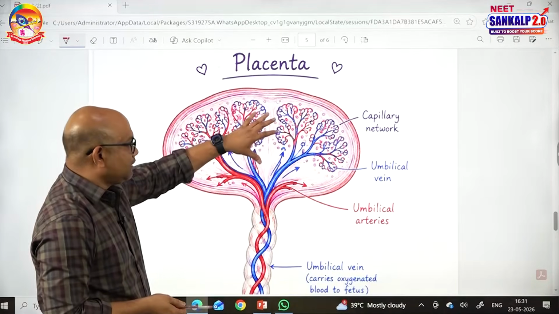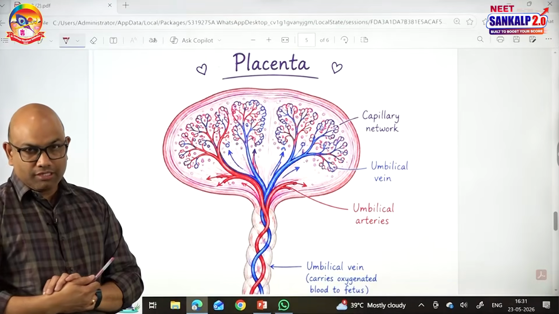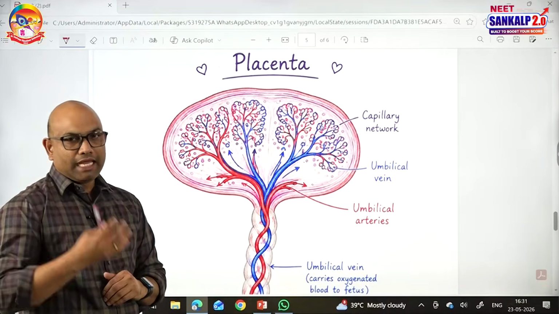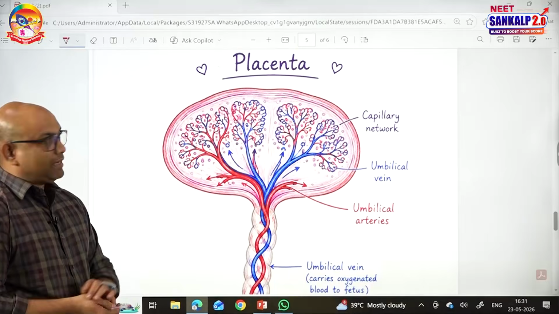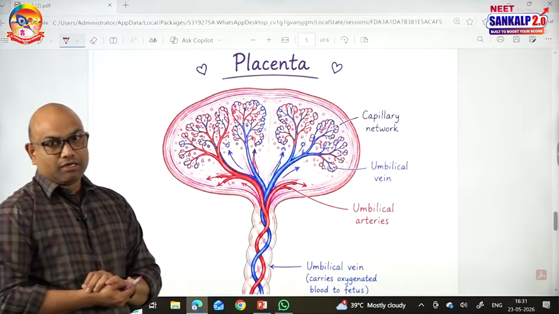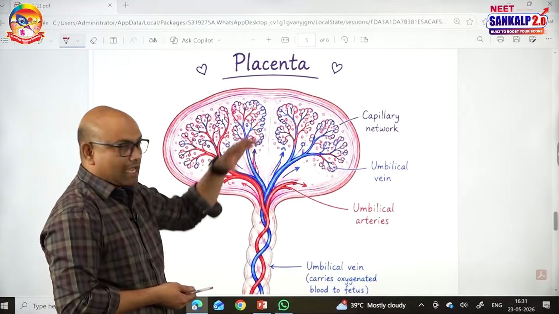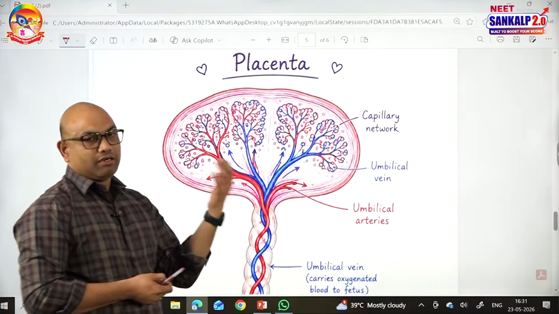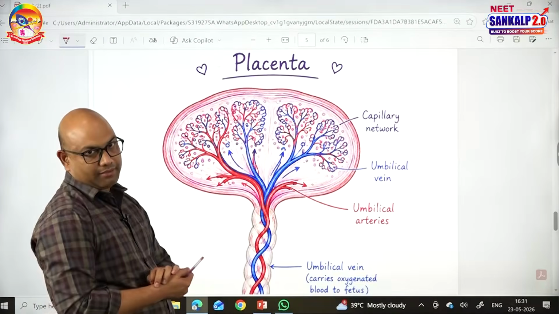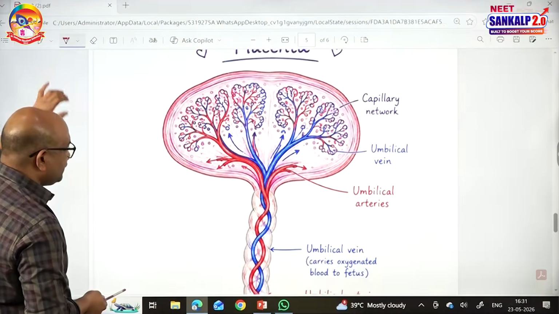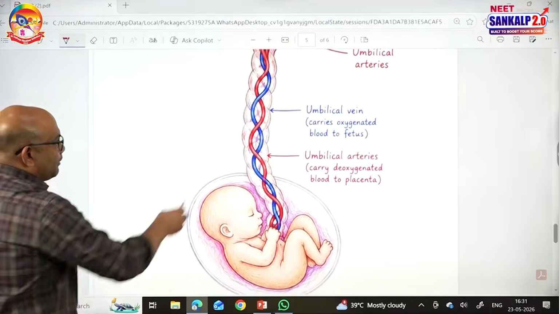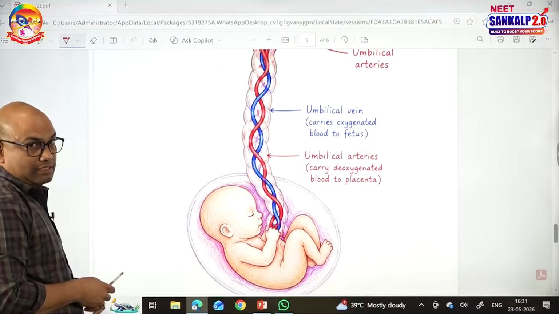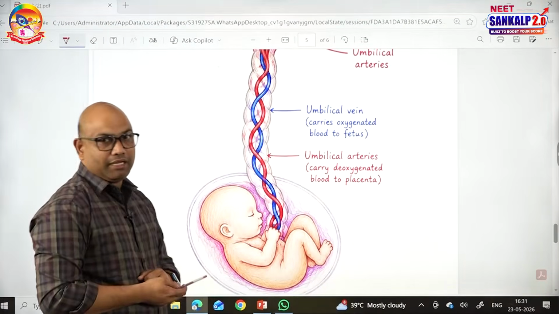So the placenta is a structural and functional connection formed by the maternal tissues and fetal tissues. Maternal tissues are endometrium plus mother capillaries. Fetal tissues are fetal capillaries, nothing but chorionic villi formed from the trophoblastic villi. And the placenta is connected to the fetus through the umbilical cord. The umbilical cord consists of blood vessels like umbilical arteries and umbilical veins.